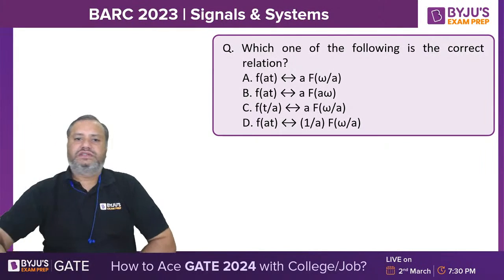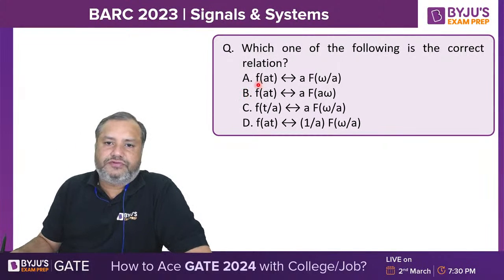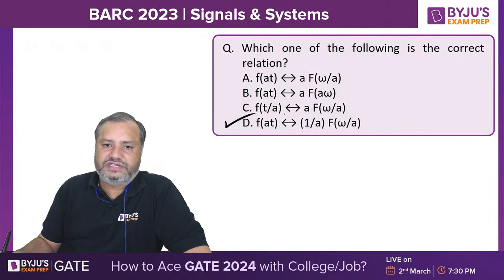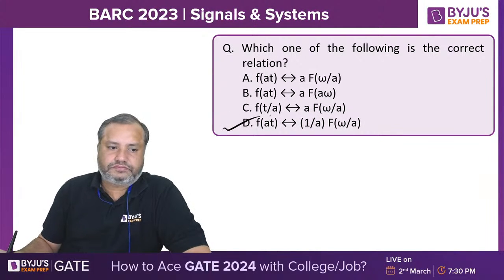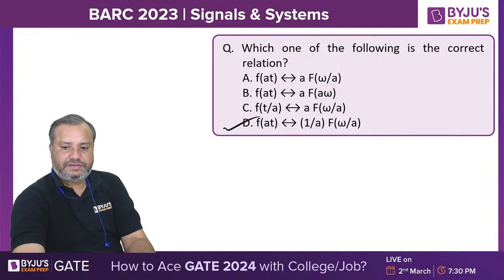Which one of the following is the correct? So student, this is simply the expression for time scaling property. So Fourier transform of f of a t is 1 upon a f of omega by a. Option D is the correct. Next.